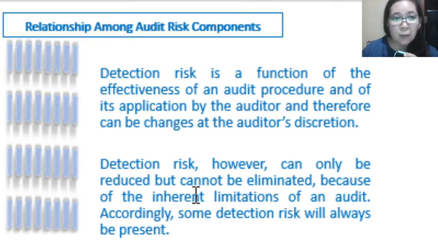Detection risk, however, can only be reduced, but again, it cannot be totally eliminated because of the inherent limitations also of the audit. So accordingly, some detection risk will always be present, even though it's very minimal, but still there is audit or detection risk that may exist.